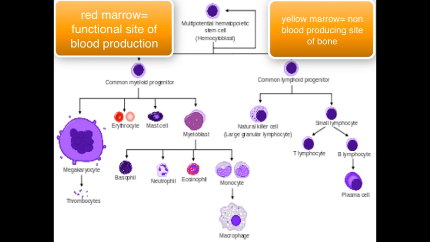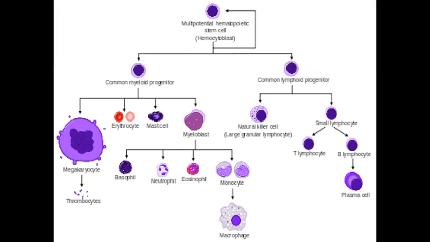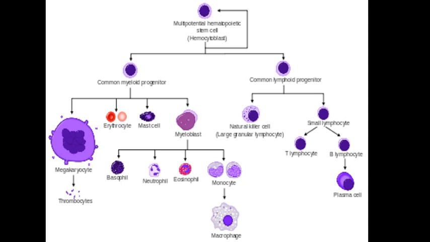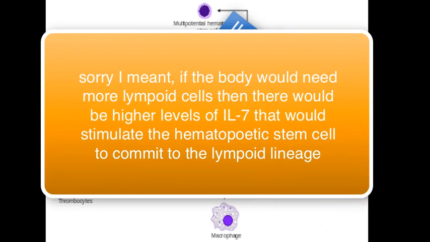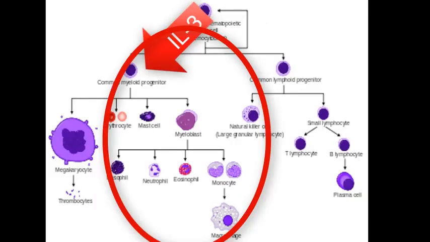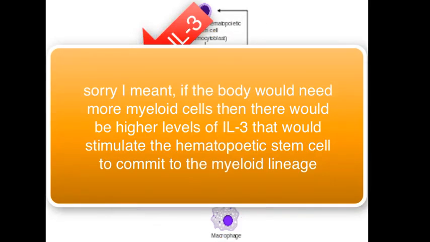So these stem cells can differentiate into 2 lineages, and this will depend on which chemical messenger they will release. If they would release the cytokine interleukin 7, they would go towards the common lymphoid progenitor, in which you will find your lymphocytes and natural killer cells. But if they would release interleukin 3, then they would go towards the myeloid progenitor cells. In the myeloid progenitor cells, we have most of our blood cells.